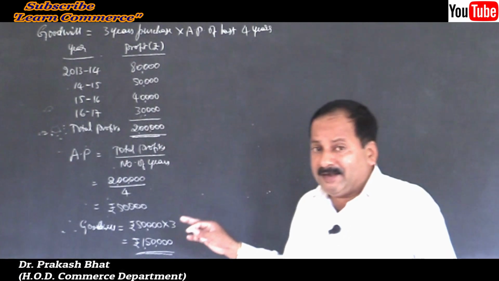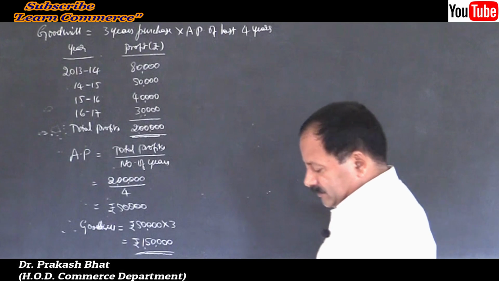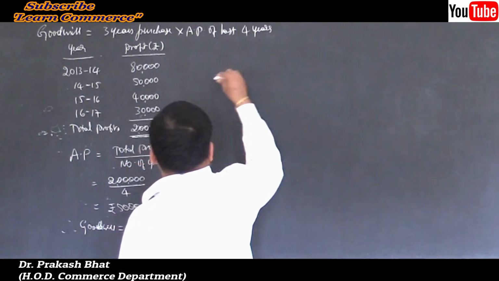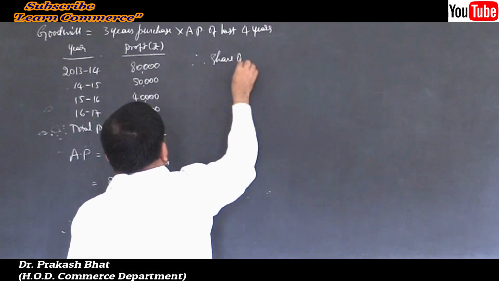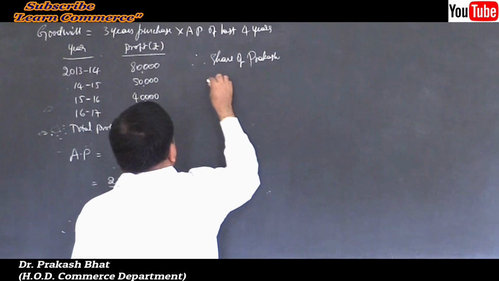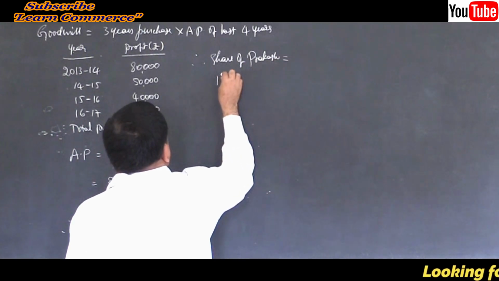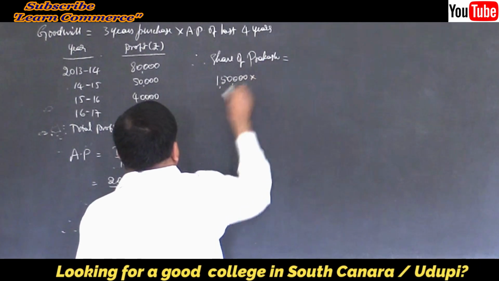Now we have to calculate the share of the deceased partner from the 1,50,000. Therefore, share of Prakash is equal to 1,50,000, total goodwill of the firm, into his share.